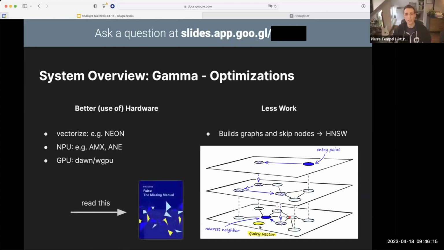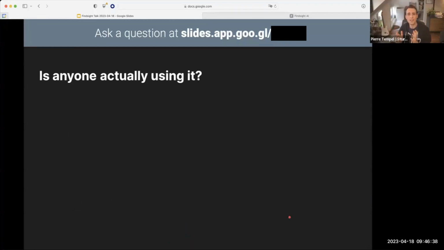If you want to learn more about that, I encourage you to read this free textbook called Faiss: The Missing Manual, put out by Pinecone, which is another commercial vector database. It will teach you all about HNSW and other stuff we haven't talked about, like product quantization and IVF indexing and so on and so forth. But those are the major optimizations in here. Now, you have made it to the end of the theory section. I'm proud of you, and thanks for sticking with me.